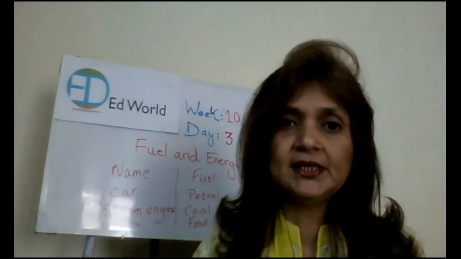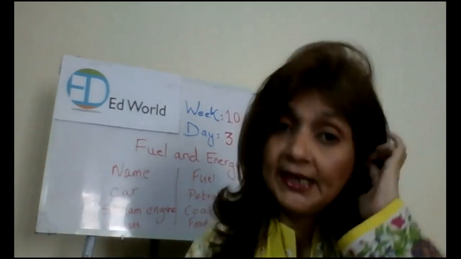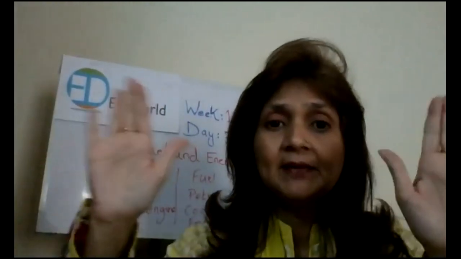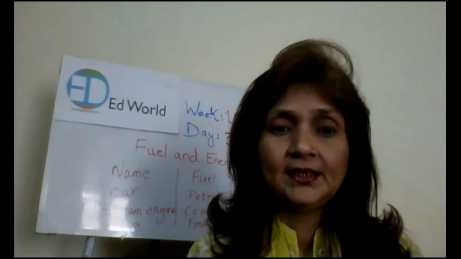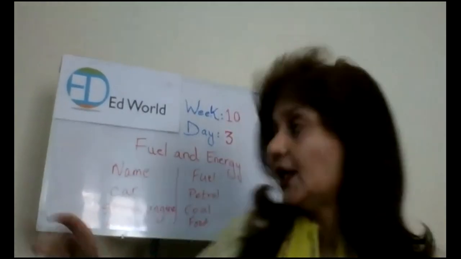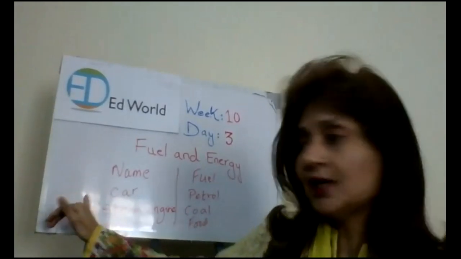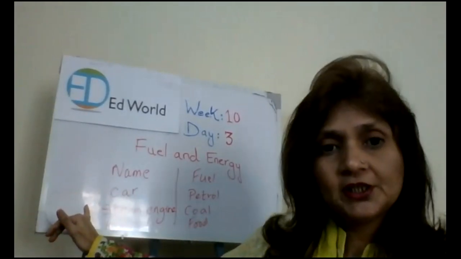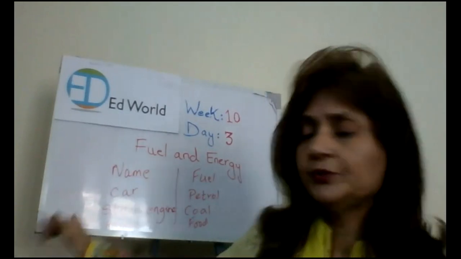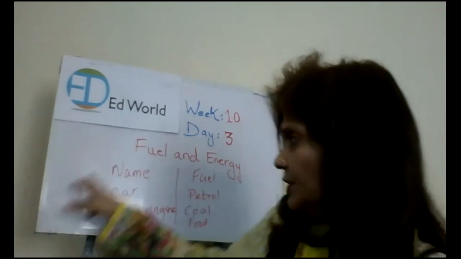Write down, just make a list like this, and I'm going to give you 8 minutes and your time starts now. Okay, now time is up. Time is up. Have you done? Yes, show me your work, show me your list. Wow, very good. Very nice. Now what you have to do for homework, you have to draw pictures along with this. Like you can draw a small car here, you can draw a small engine here, you can draw a small boy or a girl, anything that is easy for you. And just for the names, you have to draw pictures, right?